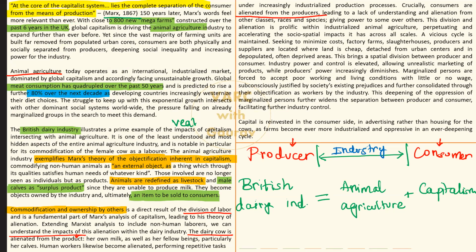Now to aggravate this point further, to drive home this point even more, क्या कहेंगे ना, in a stark manner, what does the author mention here कि देखो ये जो बड़े बड़े मेगा फार्म्स है, ये कोई आपके घर के बाजू में थोड़ी सेटअप होंगे. They are generally set up, these massive slaughterhouses, these massive factory farms, where are they set up? Where land is cheap, far away from your cities, very isolated, remote areas. And in these cases, these areas are depopulated. They are often deprived of basic resources.